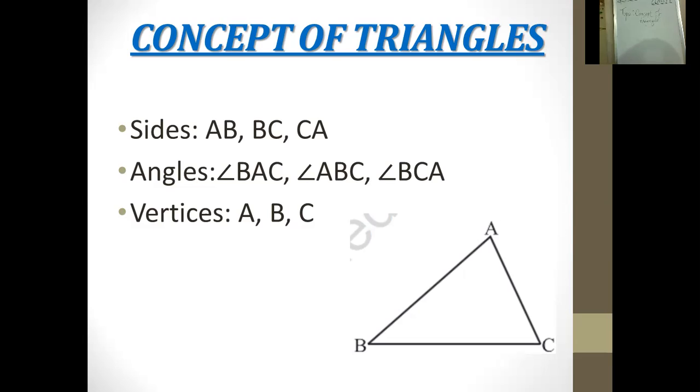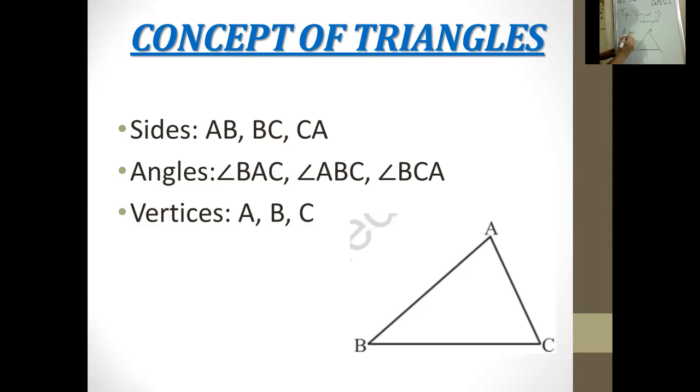First of all, we will draw a triangle for understanding the concept. We know that there are three sides in the triangle we are drawing. We have labelled the vertices A, B, and C. So, what are the sides here?